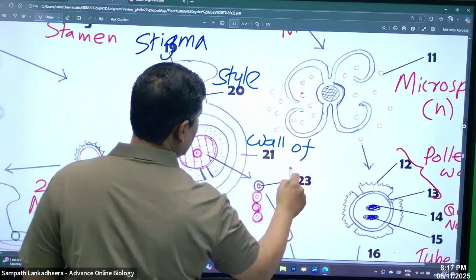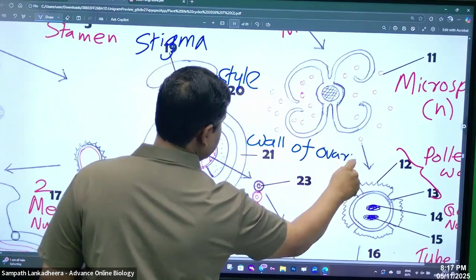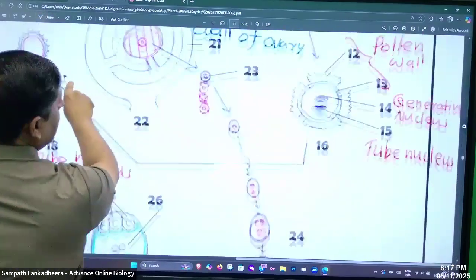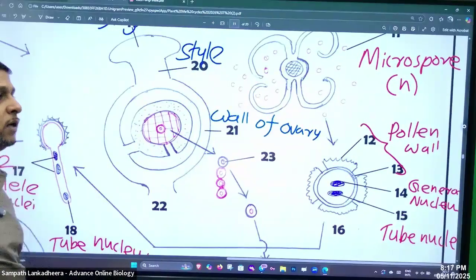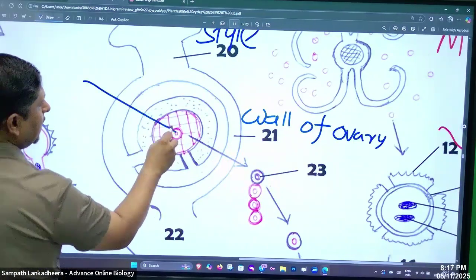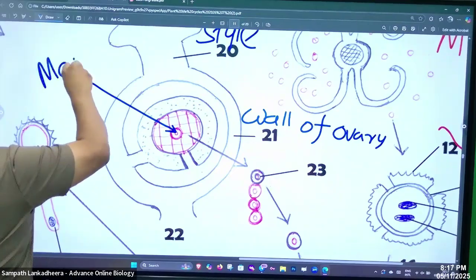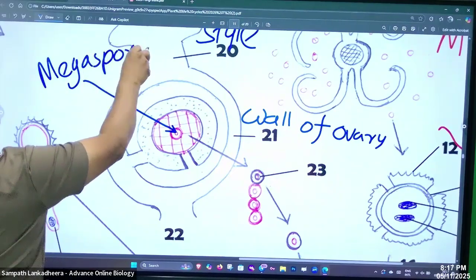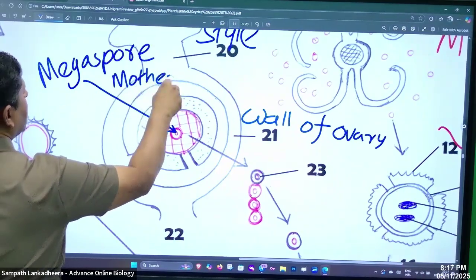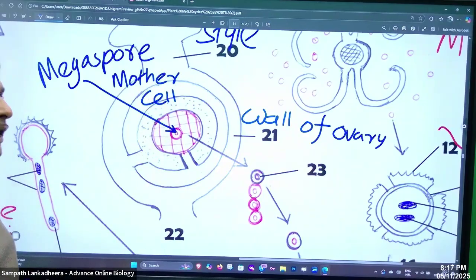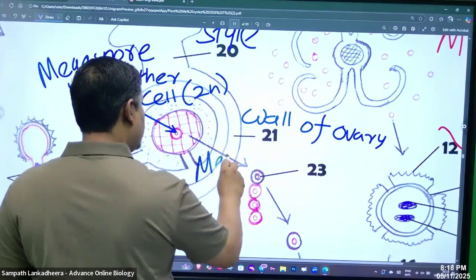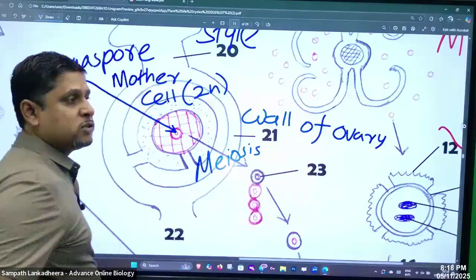Wall of ovary. Right? Then people, something special happened here. There is a red color cell present. What is this cell, people? We can label it as the megaspore mother cell. Megaspore mother cell. What is the ploid level, people? 2n. So what happened to that? It undergoes meiosis.